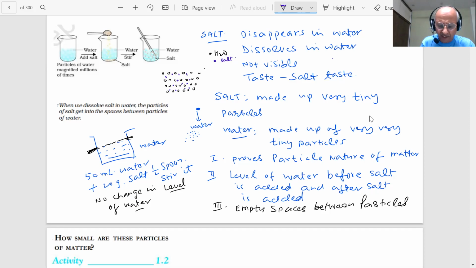Have you noted down everything? Matter is made up of particles, and these have got empty spaces between them. Okay, you noted down all this? Note it down. So we proceed further. Everything you should note down, student. It will help you. We are learning science. Therefore, we must know what we are doing.